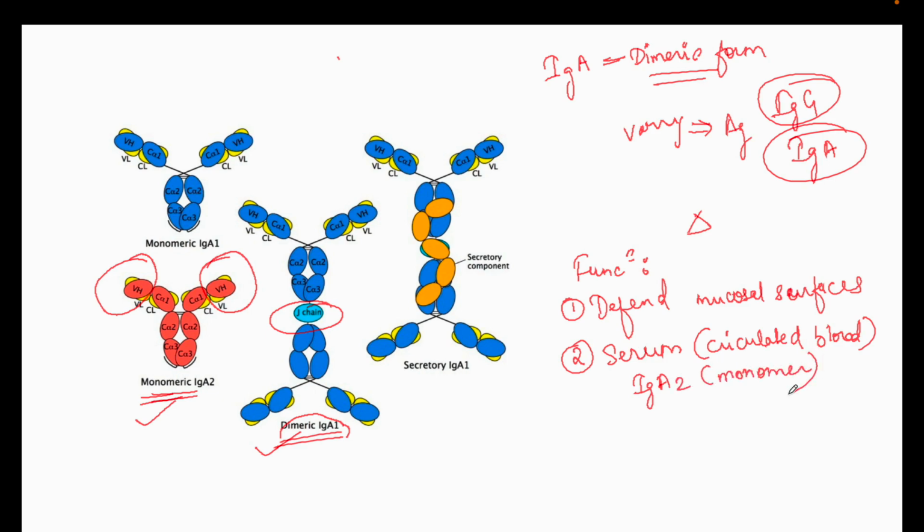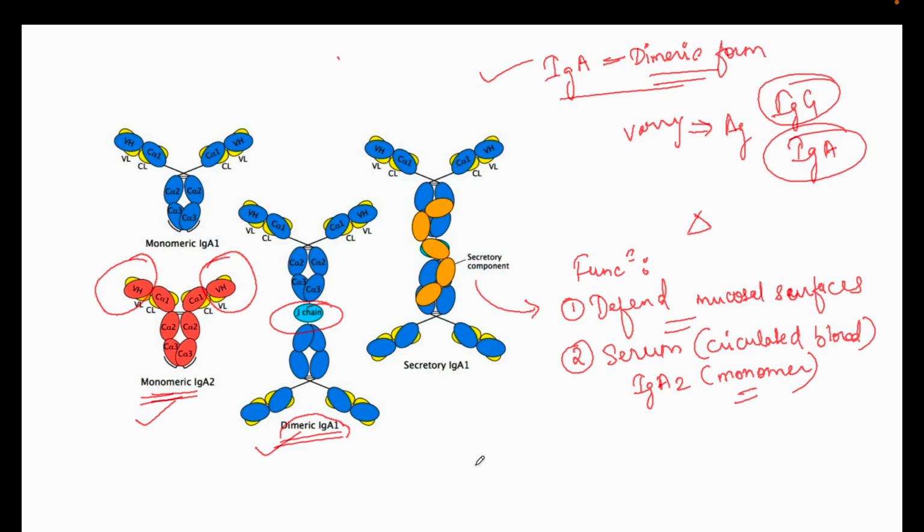Okay, so most of us will make a mistake saying that, yeah, we all know that commonly IgA is mainly dimeric, but always remember this dimeric form of IgA is only secreted on the mucosal surfaces. They defend the mucosal surfaces, whereas in the serum, inside the body, where the blood is circulated, the IgA is secreted in the form of a monomer.